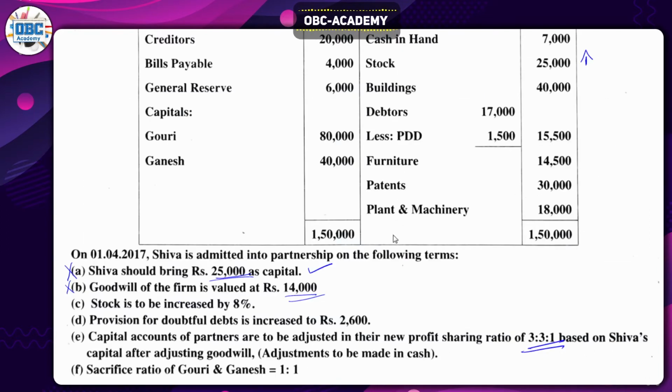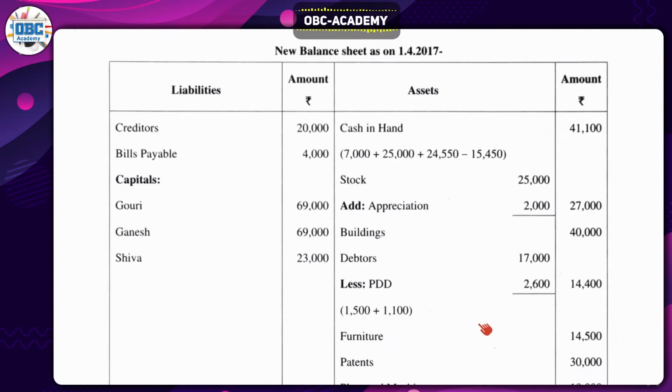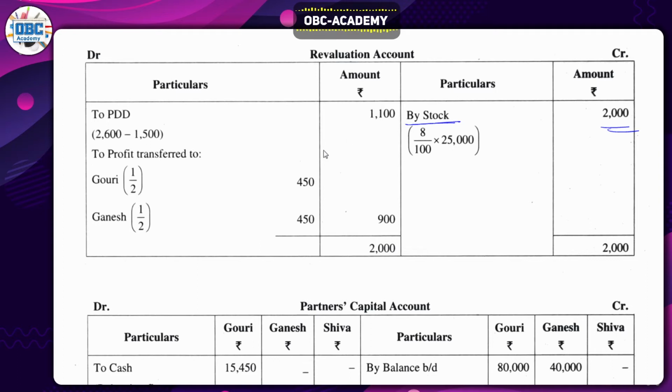That's it. Next, we just completed this one, and provision for doubtful debts is increased to 2,600. Previously there was 1,500, now it has been increased to 2,600. That means this 1,500 is included in this amount. We already solved it so many times, so we'll solve it just like that. Provision for doubtful debts is something called a debit, so we'll write it on the debit side. First of all, the current amount is 2,600. That includes 1,500 rupees. If you subtract, you'll get 1,100 rupees.